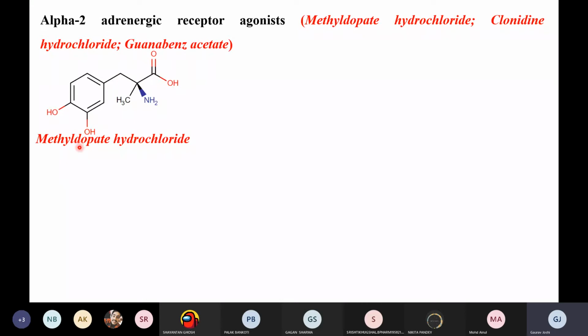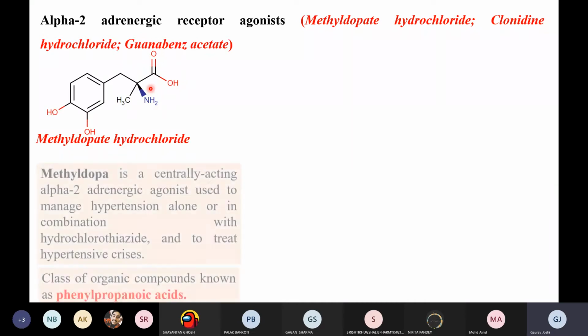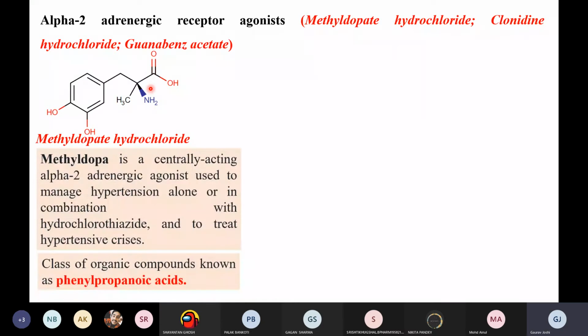So it is called methyldopate. What we have different here is a methyl group, and "ate" means this one, ester derivative of the carboxylic acid, right? So it's a simple molecule. What it is doing is, it is basically a centrally acting alpha 2 adrenergic agonist, right? Used to manage hypertension alone, or we can combine it with diuretics, thiazide diuretics, right? To treat the hypertensive crisis, basically to treat hypertension, right?